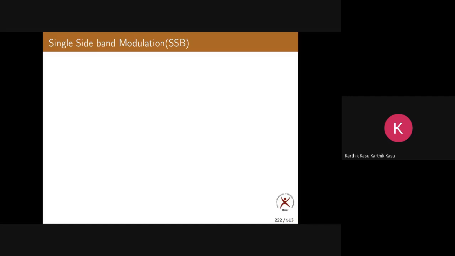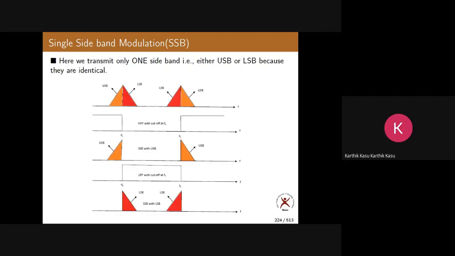So in this, what do we remove? Any guesses? We remove any one of the sidebands. Either you remove the upper sideband or you remove the lower sideband. Let me repeat.